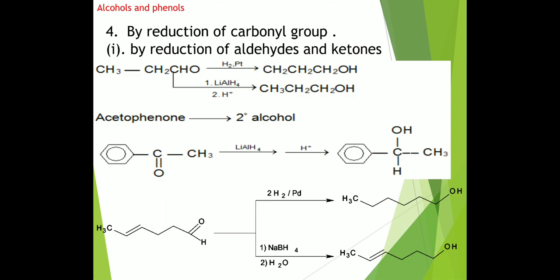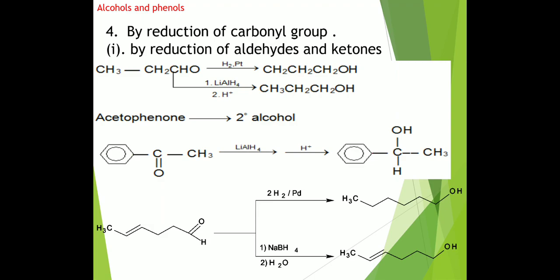When this compound is reduced by H2 and Pd, then the carbonyl group as well as the double bond are both reduced, and it forms hexan-1-ol. When hex-4-en-1-al is reduced by H2 and Pd, it forms hexan-1-ol, a primary alcohol. It means the double bond as well as the carbonyl group are both reduced.